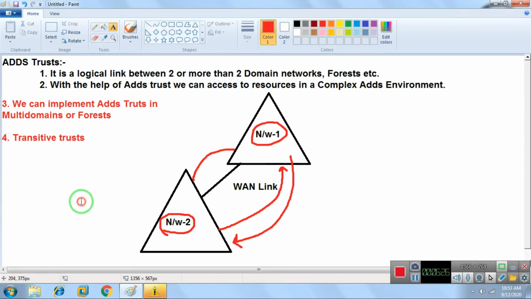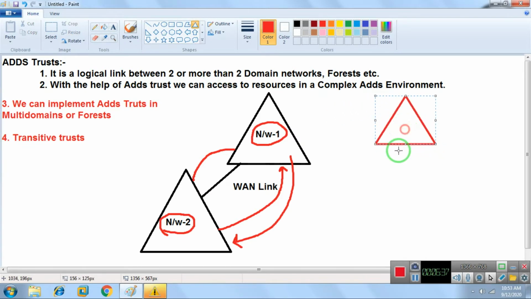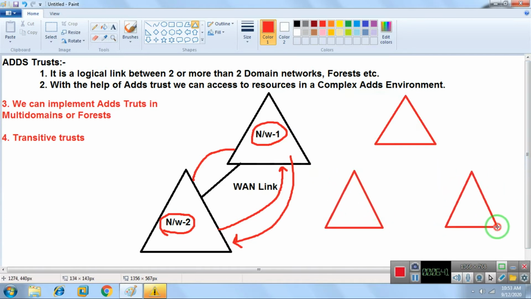Transitive trusts means that, imagine, I'll give you the example again. Imagine that we have three domain networks like this.